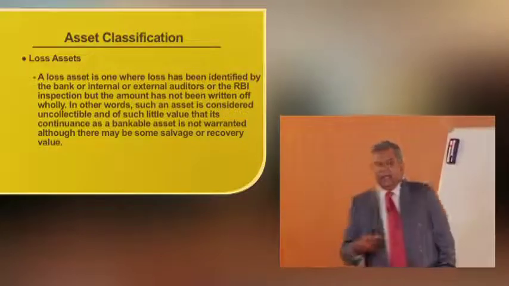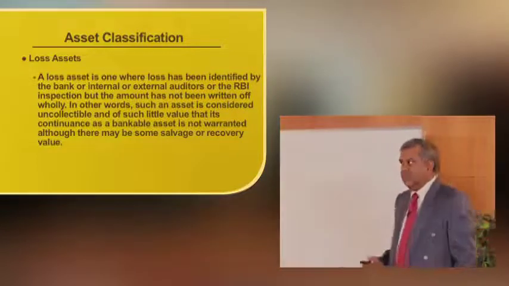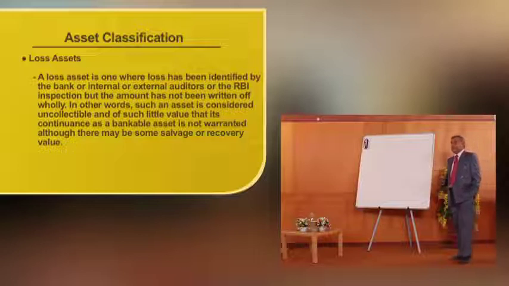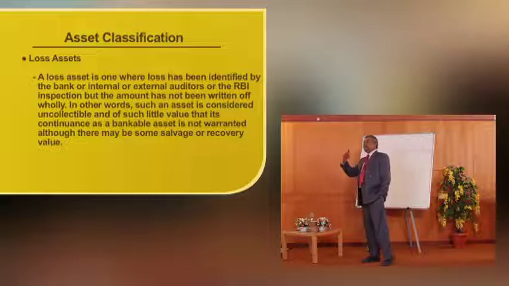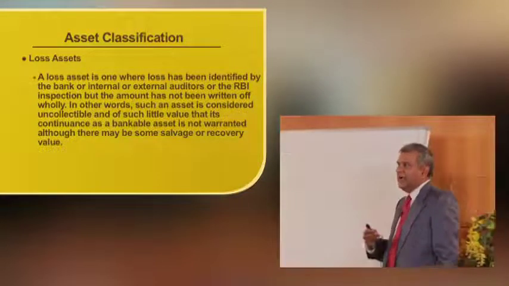In the doubtful category there are also 3 classes, doubtful 1, doubtful 2, doubtful 3, that we will see afterwards at the time of provisioning. So now let us think that nothing happens from the borrower, or I am not able to recover anything from the collateral. Now after it lives in doubtful assets, it moves to a third classification called loss asset.